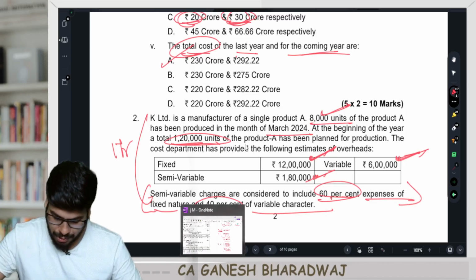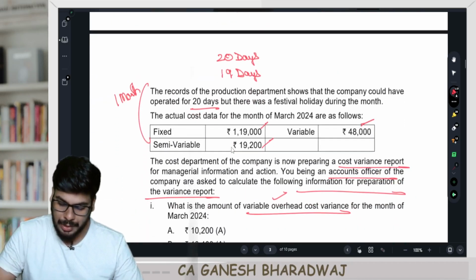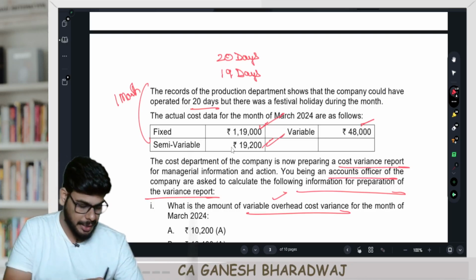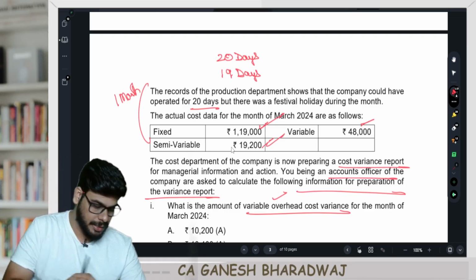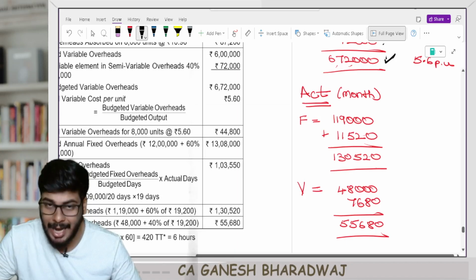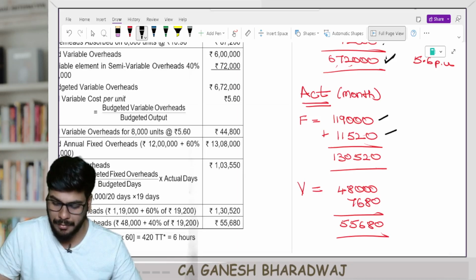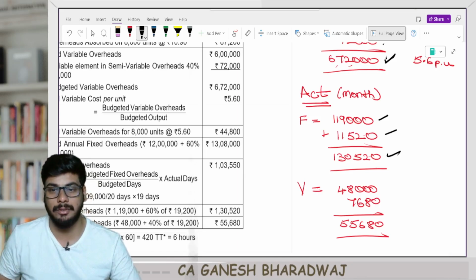The actual data are also given here below. So, actual fixed overheads, how much is it? 1,19,000 plus 60% of 19,200. 19,200 into 0.6, that's going to be 11,520. So, actual fixed overheads incurred for the month is 1,19,000 plus 11,520. It's going to be 1,30,520.